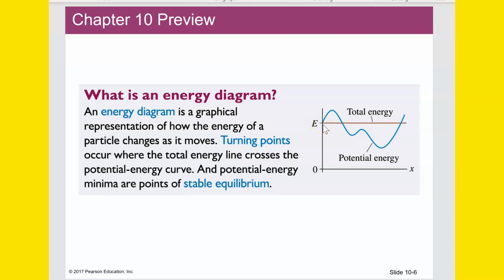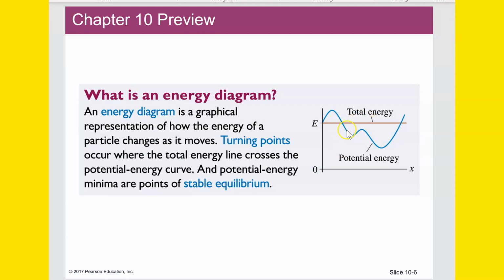If there is an interaction from outside the system, if something in the environment does something to the system, then that total energy line could go up or down. It could translate up or translate down based on that. But in an isolated system, which is what we're probably thinking about here, that total energy remains constant. This curve represents only the potential energy. So as this potential energy changes, there has to be an accounting for that to maintain the constant total energy.